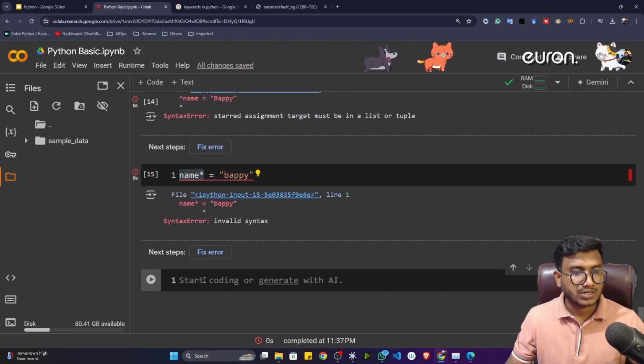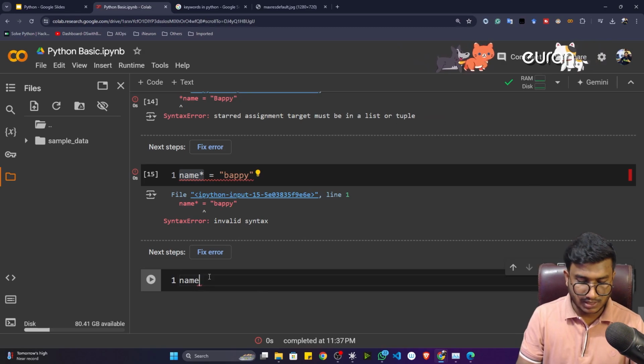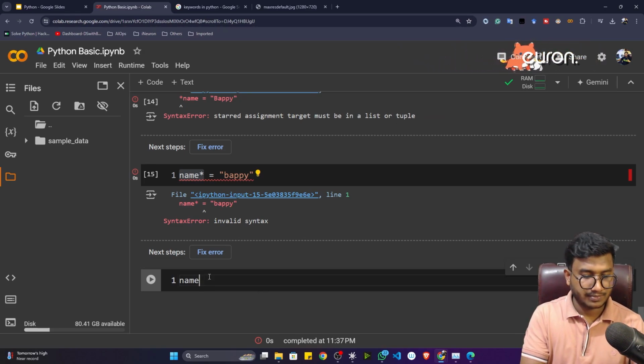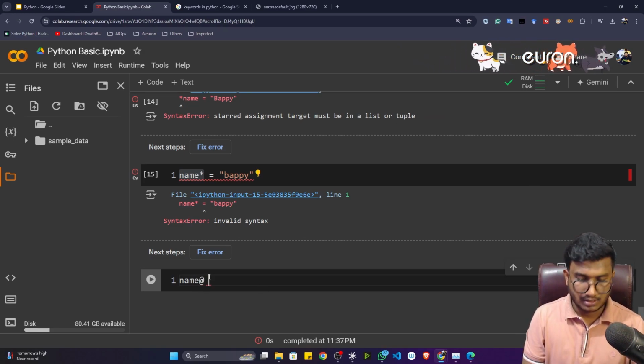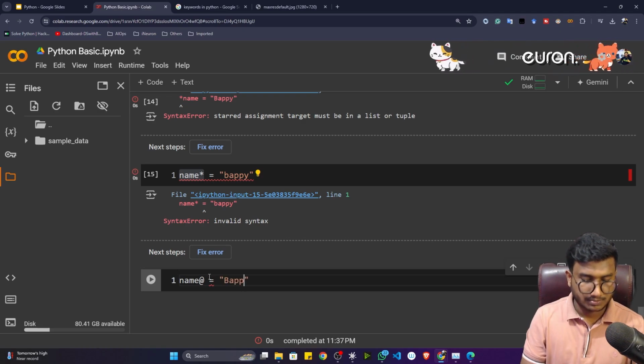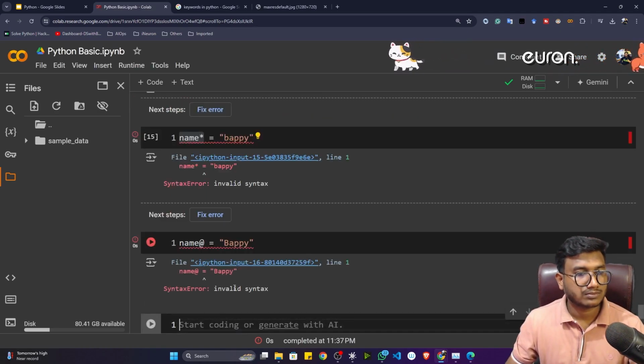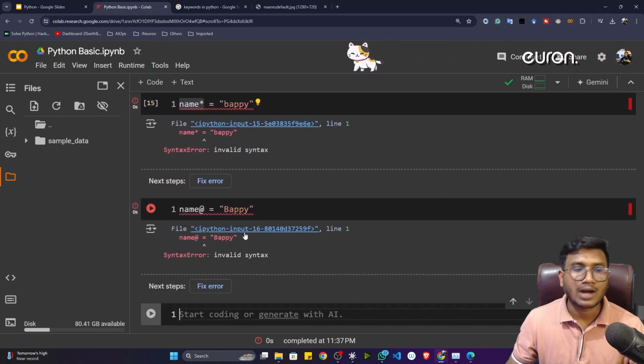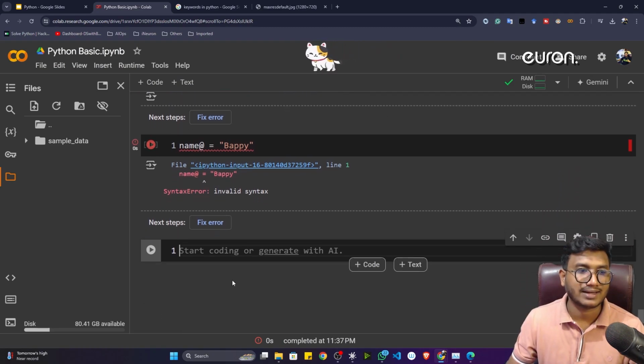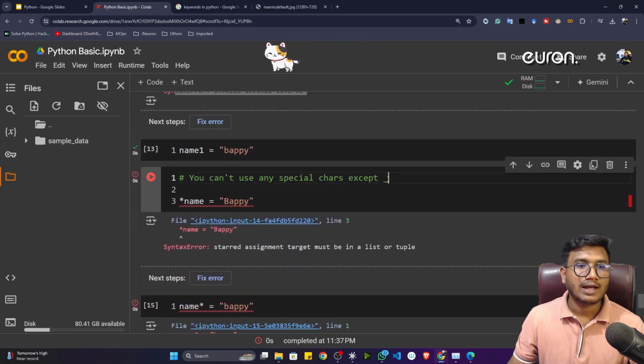So let's say instead of star, I want to use the at the rate sign. See, still it will give me the error. You can't use any kind of special character, but you can use this particular underscore sign.